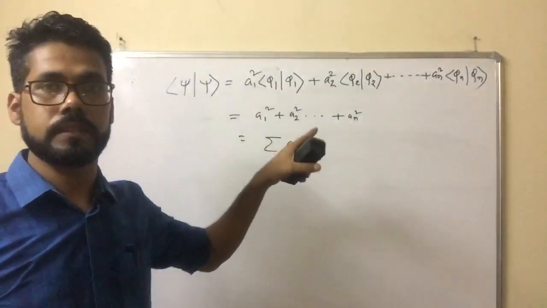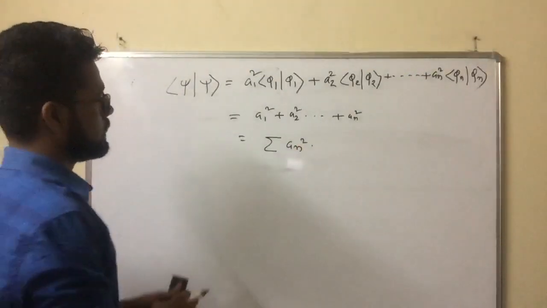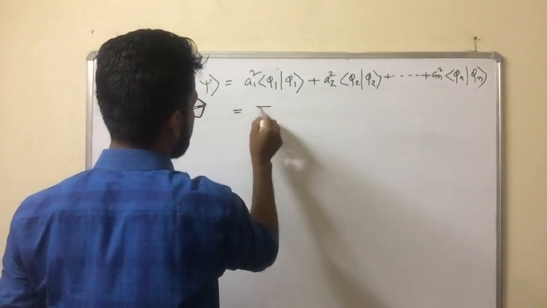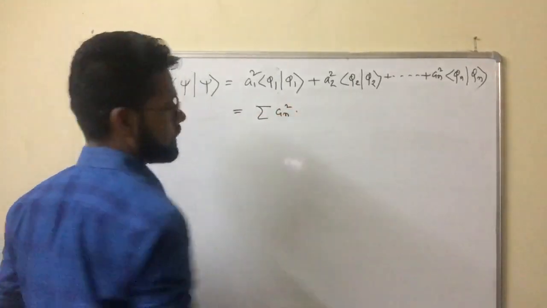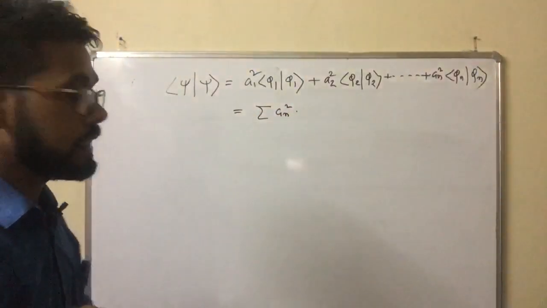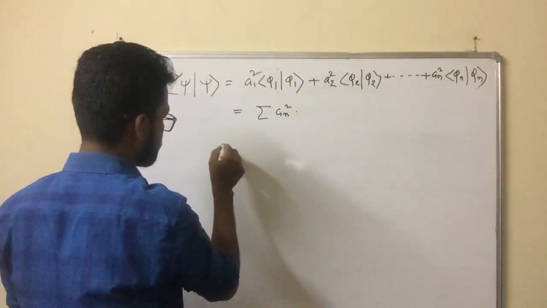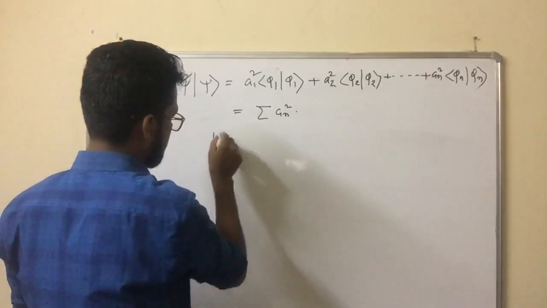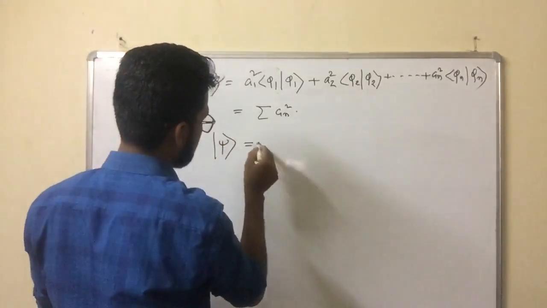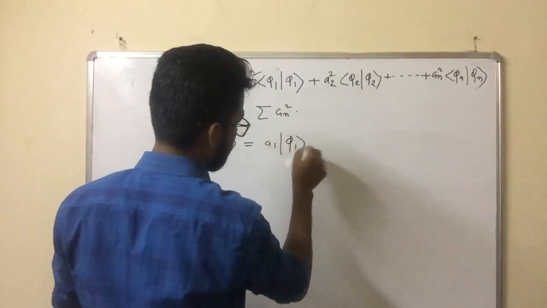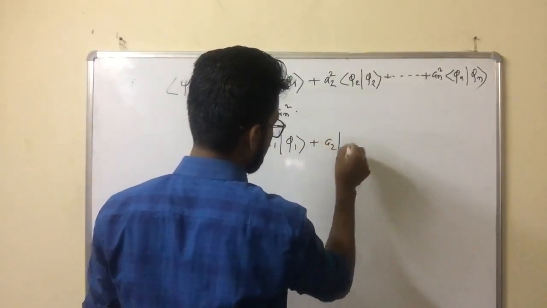Total probability. I simply write the sum of AN square. Now suppose I am writing again in ket form, A1 phi 1 up to AN phi n, only to make you understand.